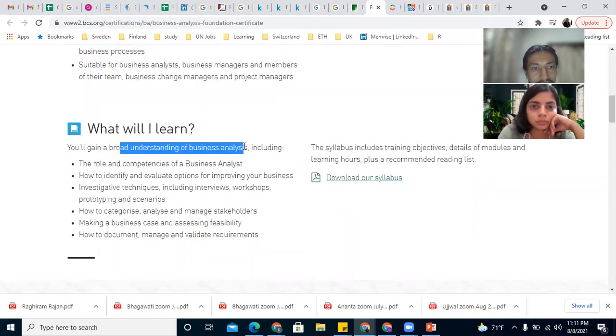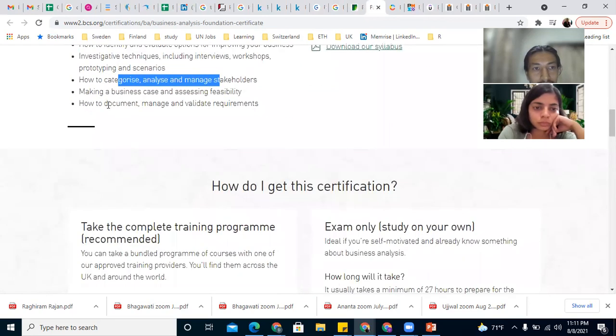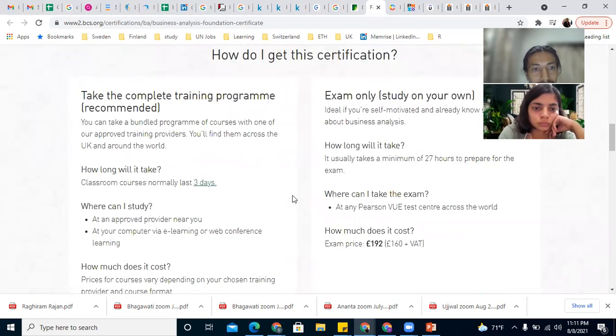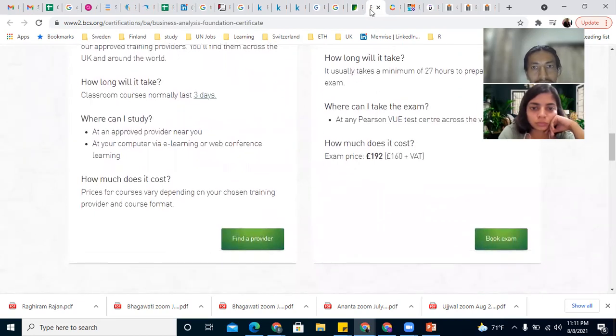You will have a broad understanding of business analysis, business analyst, identify and evaluate options for improving business, interview, workshop, prototyping, categorize, and this is again a business oriented role. How to document, manage, and validate requirement.